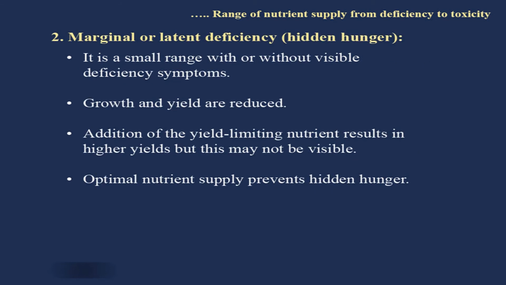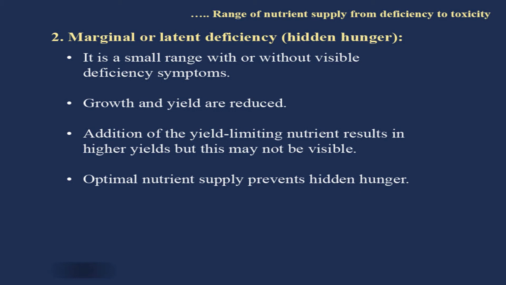Number 2, the second phase could be marginal or latent deficiency. This is still a higher concentration of nutrient in plant and a higher content of nutrient in soil as compared to the acute deficiency. So, it is a small range with or without visible deficiency symptoms. This is quite interesting. Here the symptoms of deficiency may or may not be visible. So, plants suffer hiddenly, meaning it is not known, but the plant is suffering under this. So, growth and yield are reduced. Addition of the yield limiting nutrient results in higher yields, but this may not be visible. Optimal nutrient supply prevents hidden hunger.